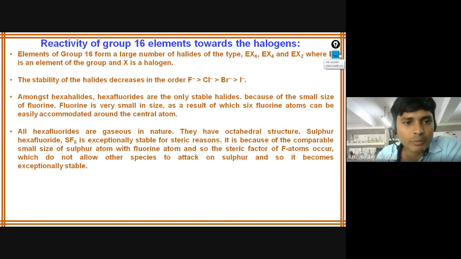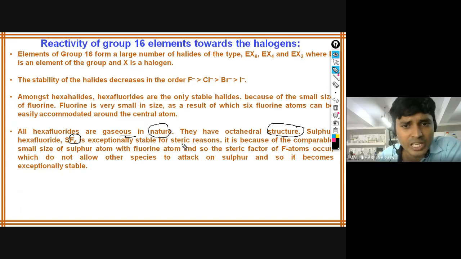And what about the physical properties? All hexafluorides are gaseous in nature. They have an octahedral structure, we know. If it is surrounded by 6 atoms, it will usually have an octahedral structure. They are exceptionally stable for steric reasons, based upon how much space is occupied, because of the comparably small size of the sulfur atom with fluorine.